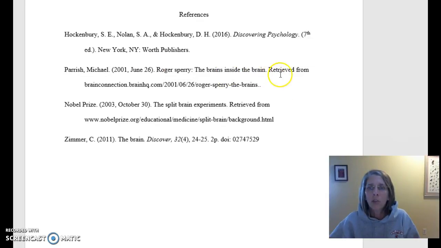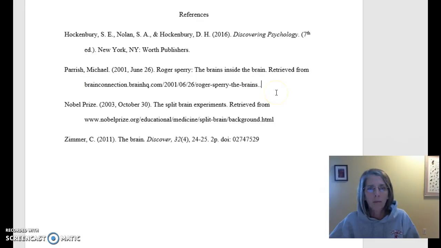And then she has the retrieved from, and I want to see the HTTP part of the URL. So this URL doesn't look totally complete. So Marie, you want to go back and make sure you get the HTTP, etc., so that I could just open it in another window. Looks like there's an extra period here at the end.